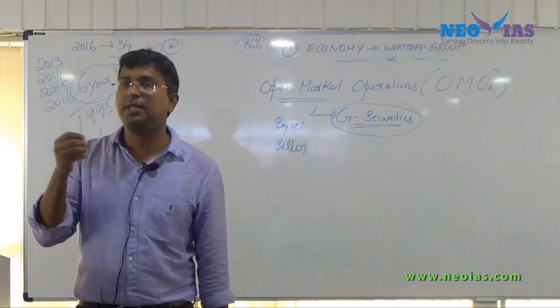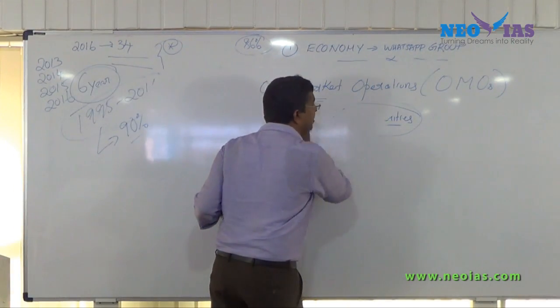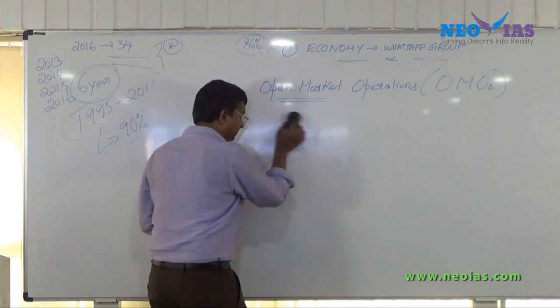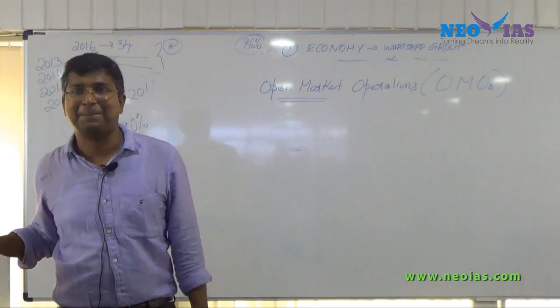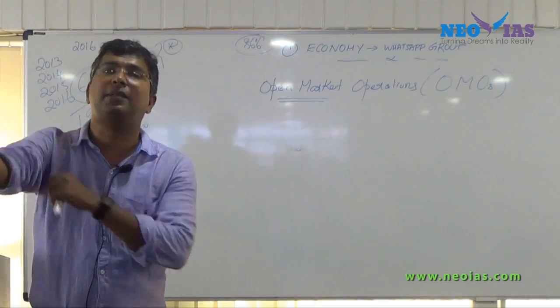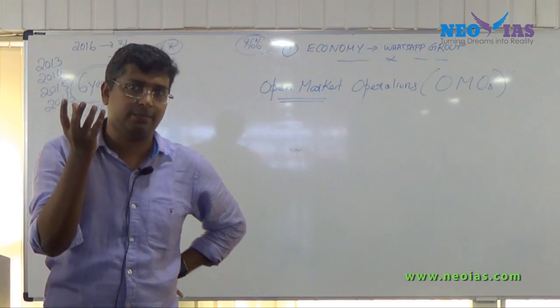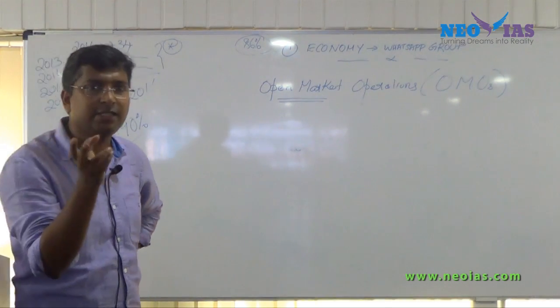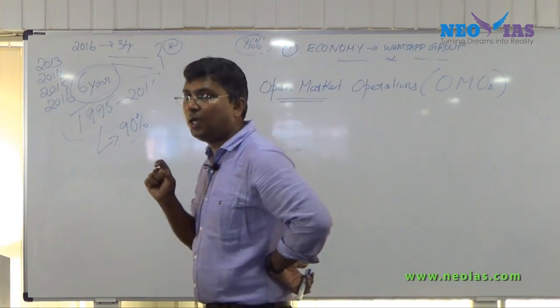Once you know that, things become very easy. Now we'll see what happens in open market operation in relation to government securities. Now what is this government security? It's nothing but a bond. Again, its material has been given to you. We'll be discussing it in the afternoon session, but just have an idea.